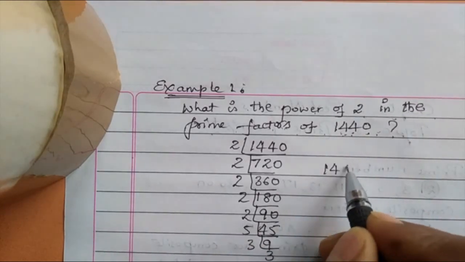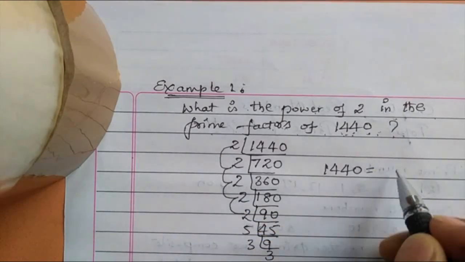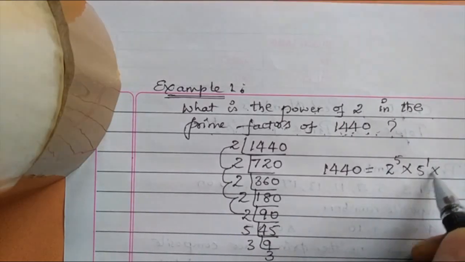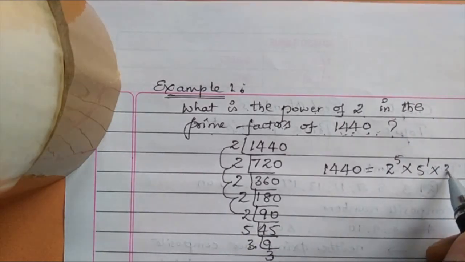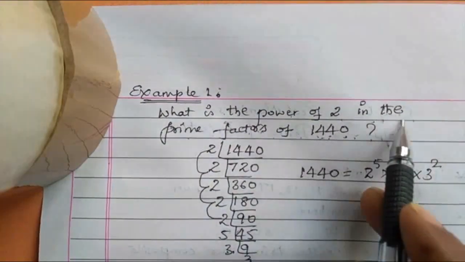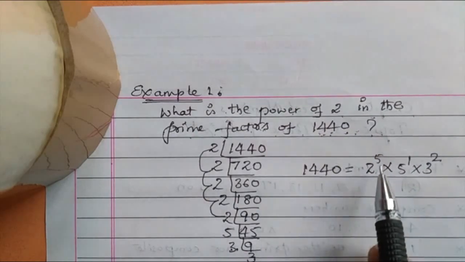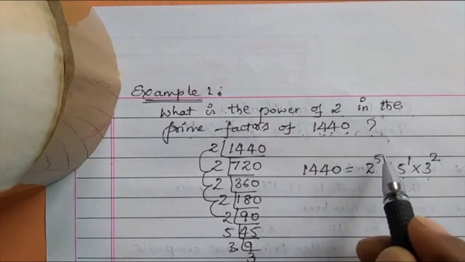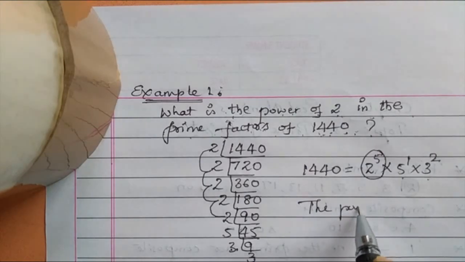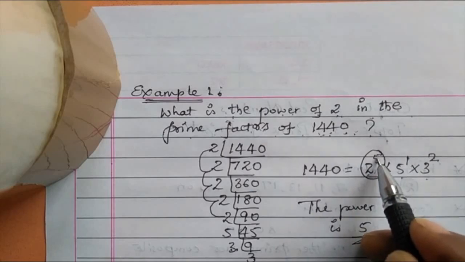So 1440 can be written as 2 one time, 2 times, 3 times, 4 times, 5 times. So 2 to the power of 5 into 5 only one time into 3 there are 2 times, so 3 to the power of 2. What was the question? What is the power of 2 in the prime factors of 1440? 2 five times, 5 one time, 3 two times. So the power of 2 is 5.